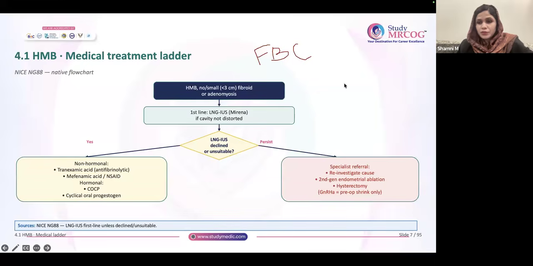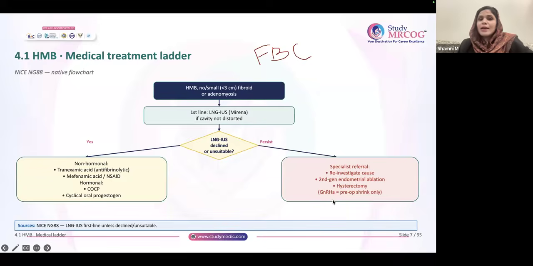Now, there comes a confusion. The patient has a 28-week fibroid. She wants definitive treatment. She has completed her family. One option is hysterectomy. Another option is GnRH followed by hysterectomy. So, which one will you choose? You will choose GnRH followed by hysterectomy. Why? Because GnRH will help in shrinking the size of the fibroid, so we can prevent bleeding.